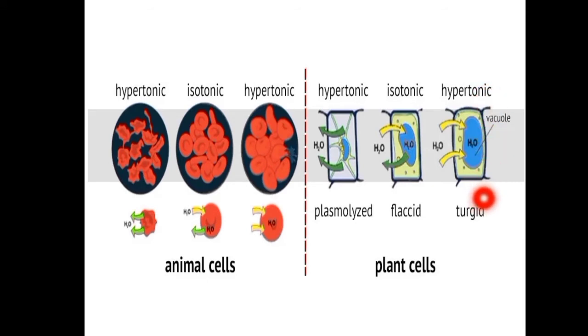So what is isotonic, hypertonic and hypotonic? Isotonic means a solution in which the osmotic concentration is equal to the cell sap. Hypertonic means a solution in which the osmotic concentration is more than that of the cell sap. And hypotonic means a solution in which the solute concentration is less than that of the cell sap. So these are the types of solution we see in osmosis.